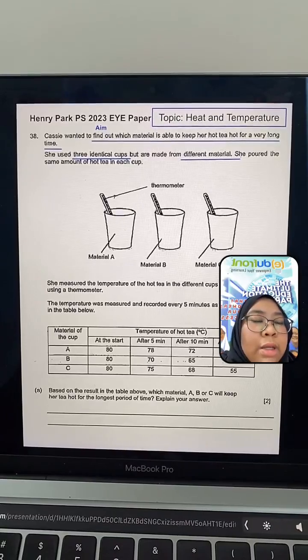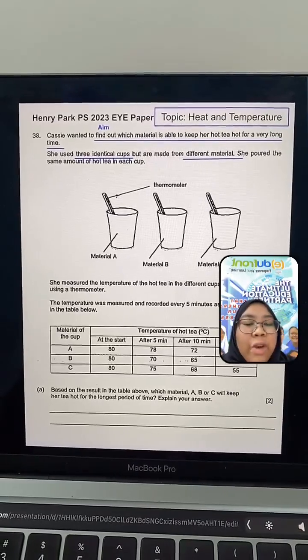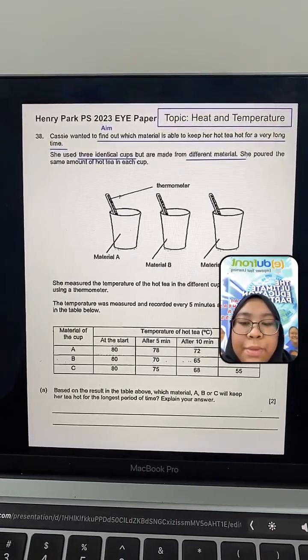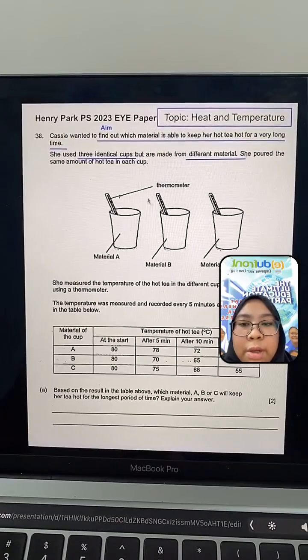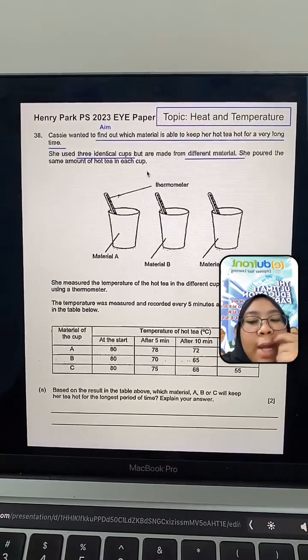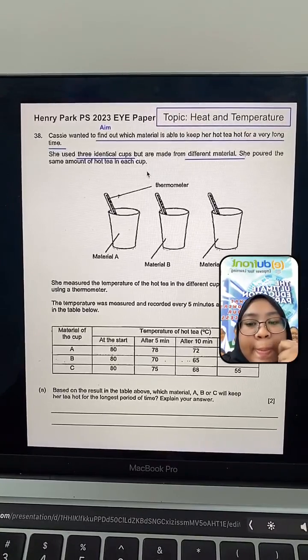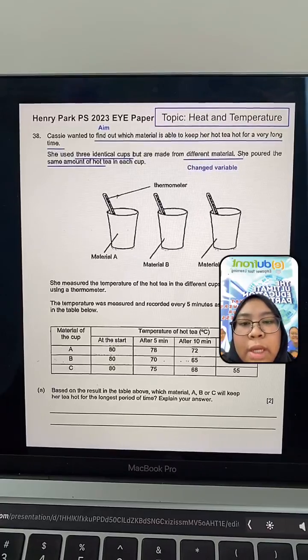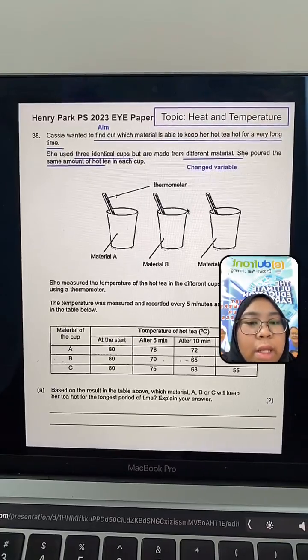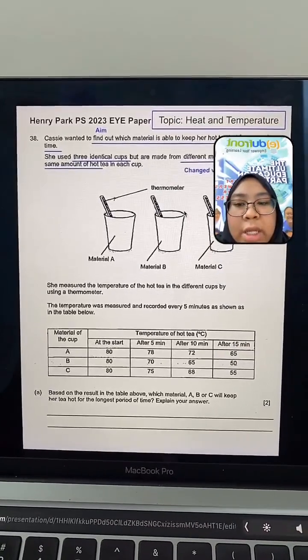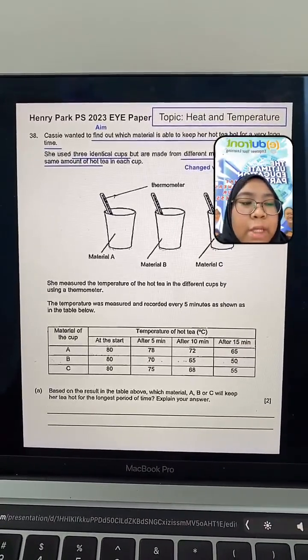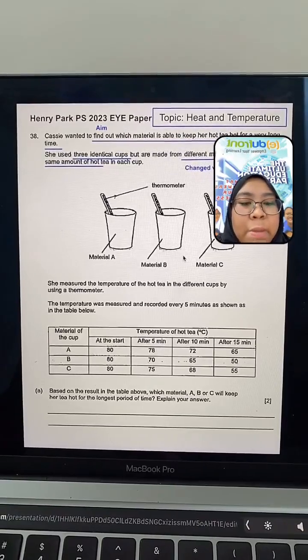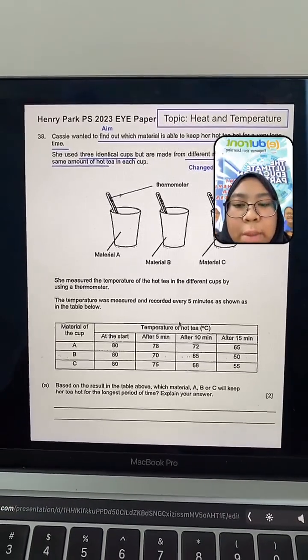To ensure that it is a fair test, there must only be one change variable. What is the change variable in this question? Based on what's already said here, what is the one change variable? Different material. Yes, good job. Then she measured the temperature of the hot tea in the different cups by using a thermometer. The temperature was recorded every 5 minutes as shown in the table below. So this is the table here.